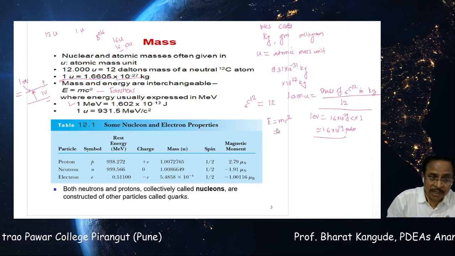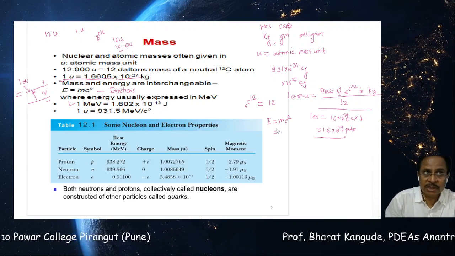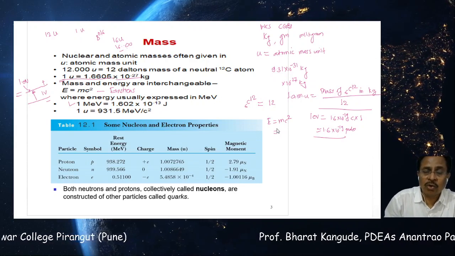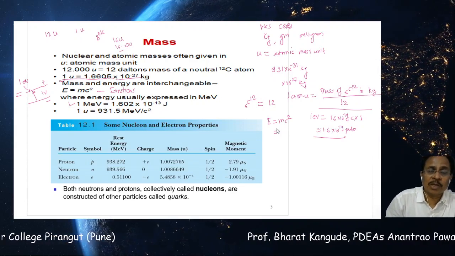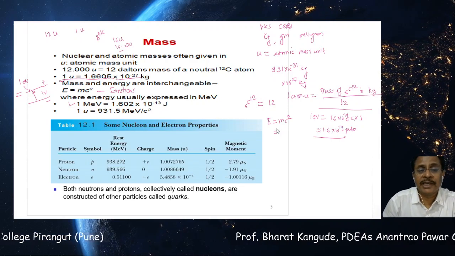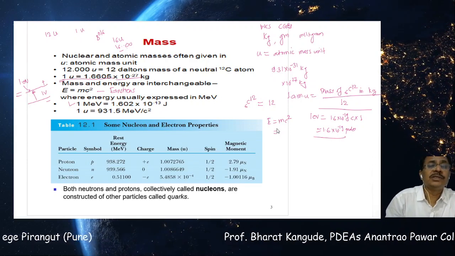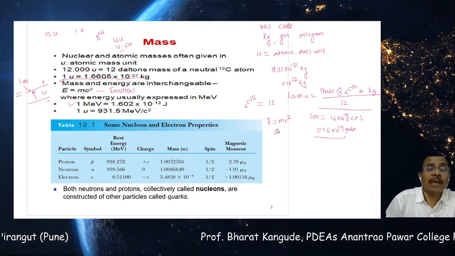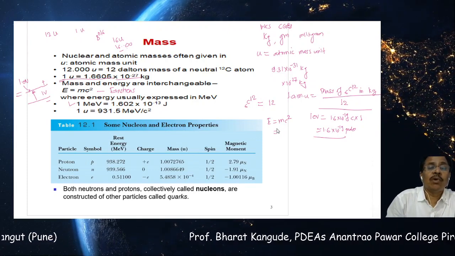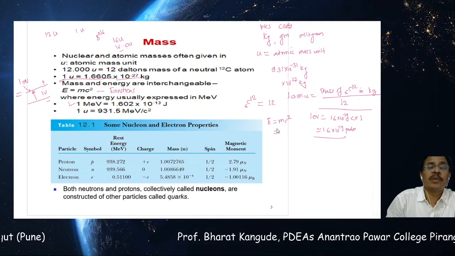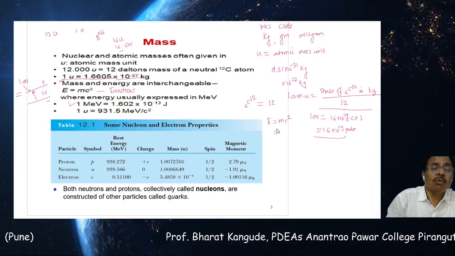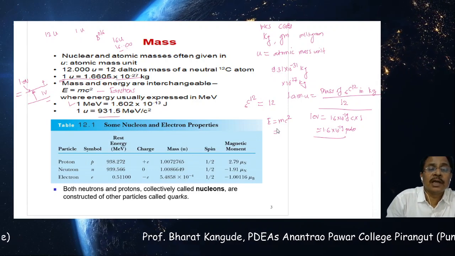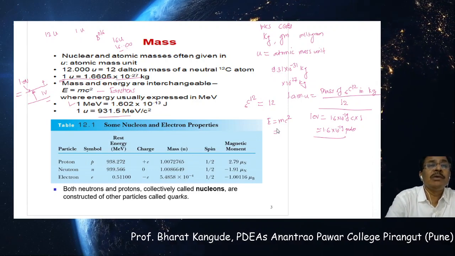So try to understand how we use, instead of grams and kilograms, U or atomic mass units, and this atomic mass unit can also be converted into MeV using the E is equal to mc square relationship. Therefore 1 MeV is equal to 1.602 into 10 raised to minus 13 joules, or 1 atomic mass unit is equal to 931.5 MeV per c square.